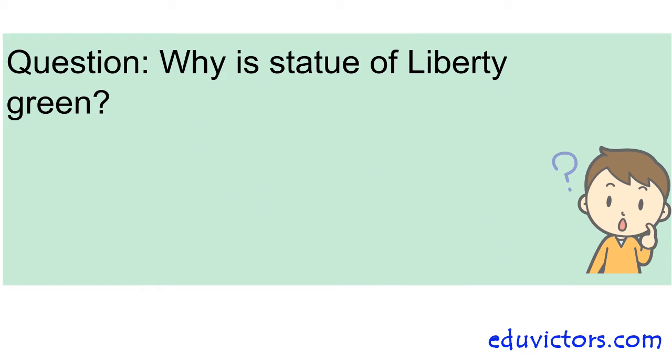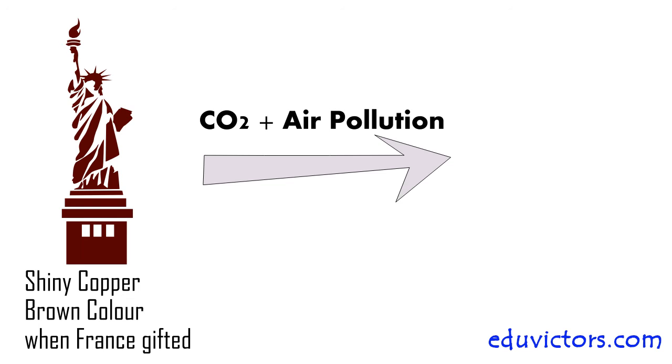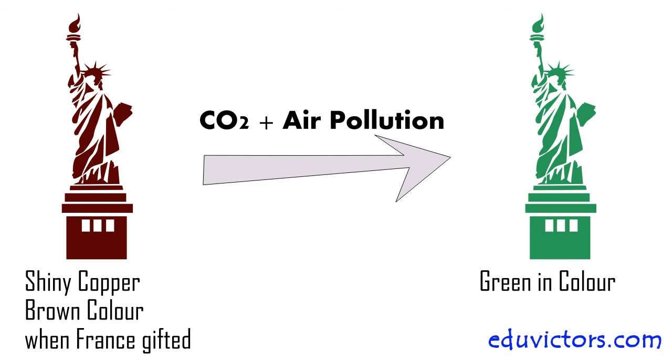Why is the Statue of Liberty green? When the statue was gifted to the US from France in 1885, she was actually a shiny copper color. The chemical reactions involving oxygen, carbon dioxide and even air pollution led to her color change from copper to green.